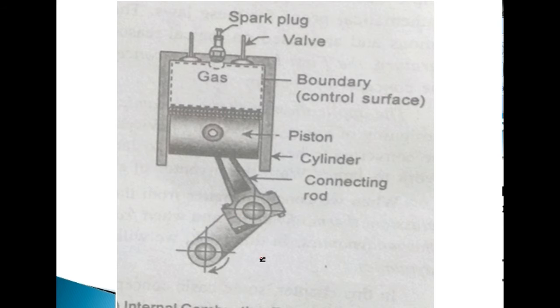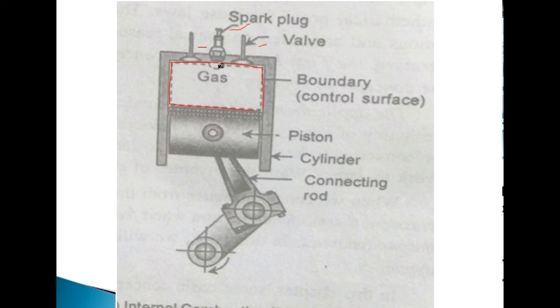You can take one more example. This is the example of the internal combustion or the IC engine. So here in this case, some gas is there, and you can see this is also an example of one system. We have the spark plug and valves here. This is the gas, and this is actually called our system. This is the system, and in this system the gas is there.